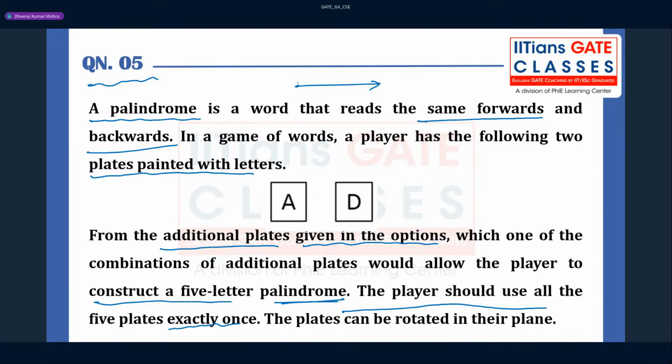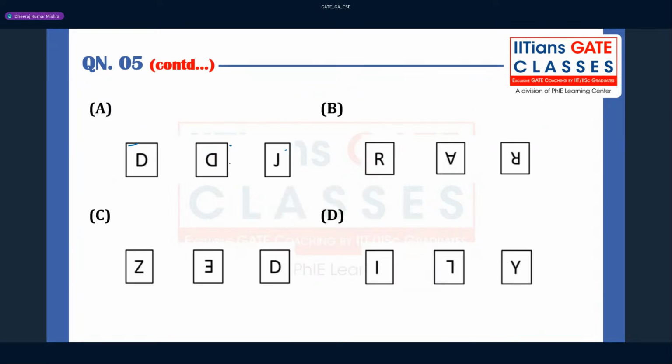It is not the case that if you have written an A like this, you can only write it like this; you can also write it like this, okay? Now since they have given A and D, you have to choose three more letters, right? So AD is there. If you take D, D, J, no words come into the picture, right? Or you can think about it.